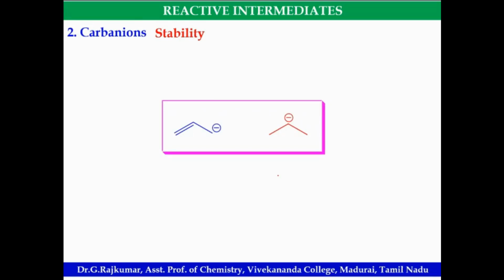Which is more stable? First, sir, because resonance is favorable. Here no resonance, only plus I effect. Plus I effect decreases the stability of carbanion. This is more stable.